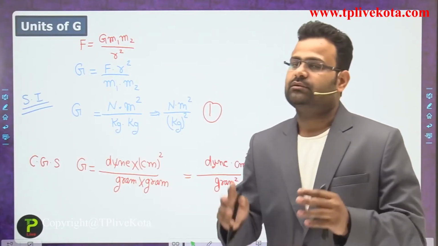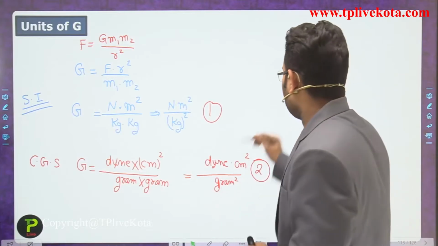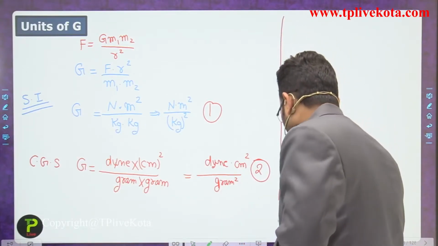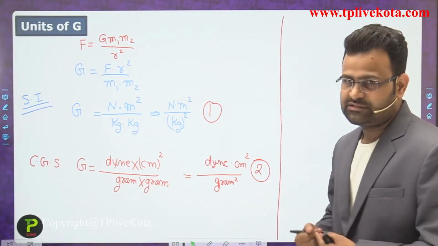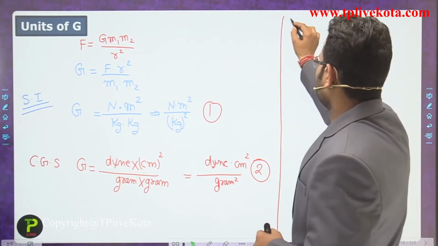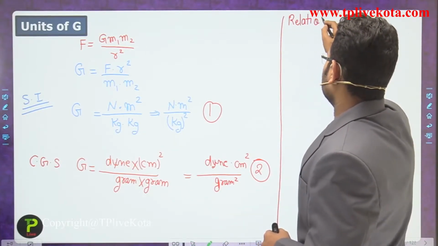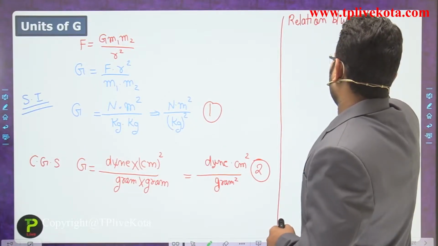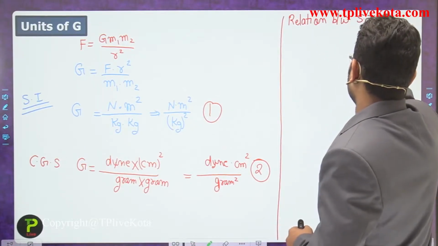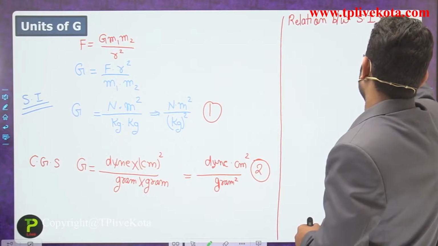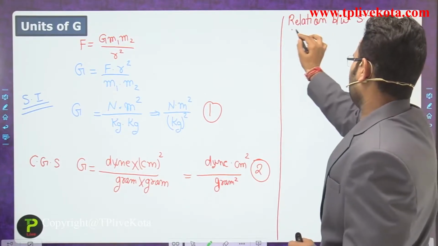These are the units of G. After that we want to calculate, and we have some values. So what is the relation between them? Find the relation between an SI unit and a CGS unit of the gravitational constant.